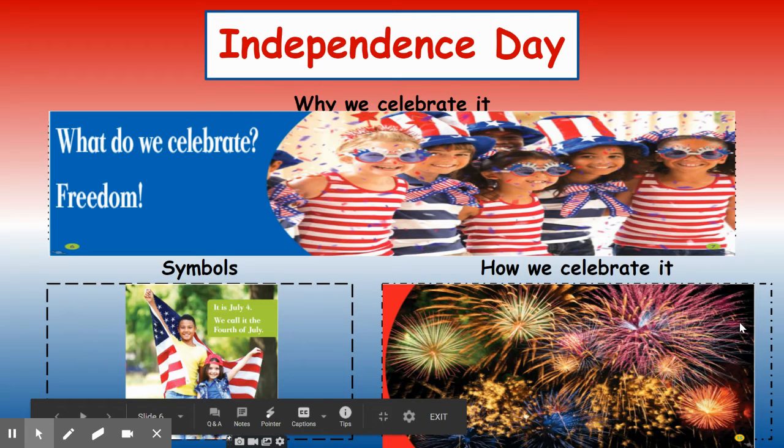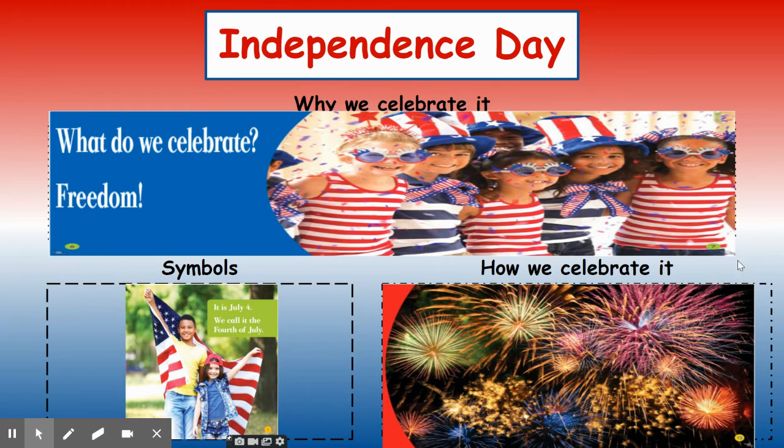And how do we sometimes celebrate the 4th of July? We have fireworks at nighttime with our families. We'll put on red, white, and blue. We'll have a parade. We'll spend time with our families and sit out at night and watch the fireworks at nighttime.